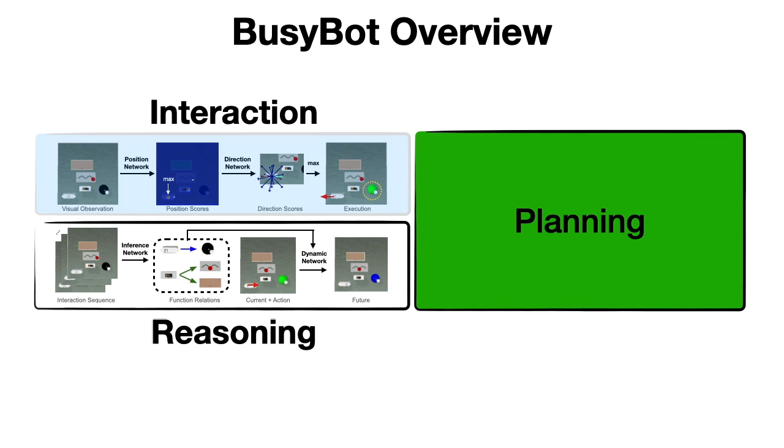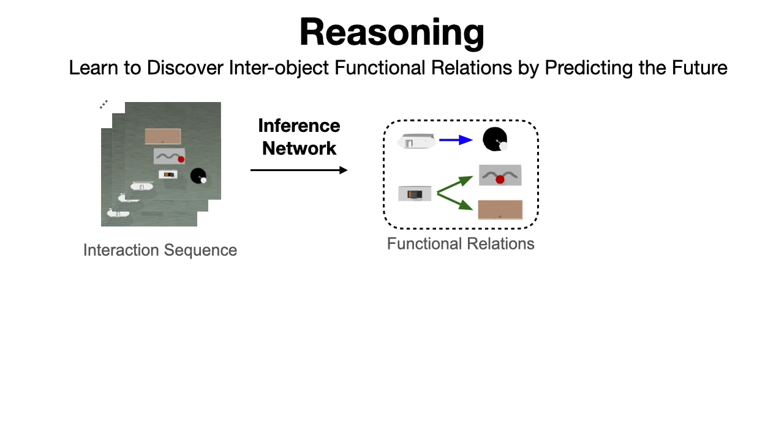In addition to an object-level interaction policy, the agent also needs to acquire environment-level reasoning skills. In the BusyBoard environment, the task is to infer inter-object function relations. Using the trained interaction policy, the agent first interacts with the BusyBoard for several steps and collects an interaction sequence. Given the interaction sequence, the inference network uncovers the inter-object function relations.